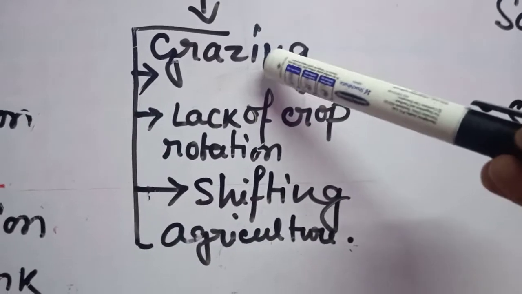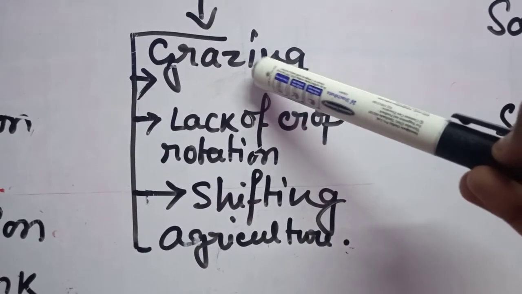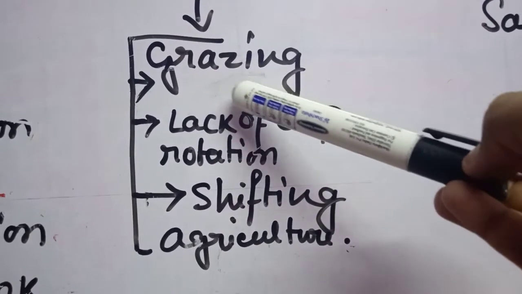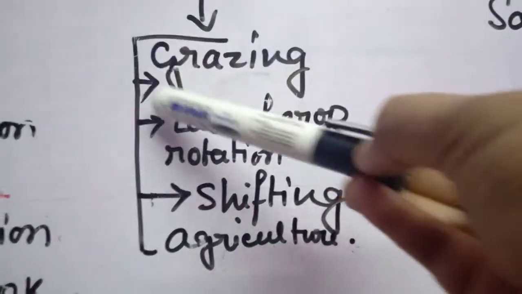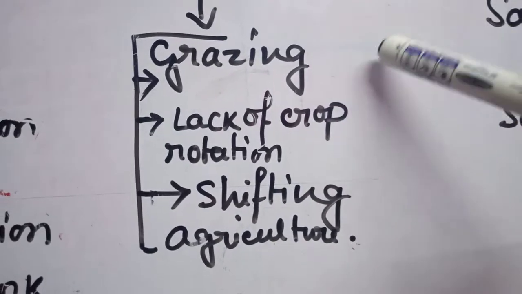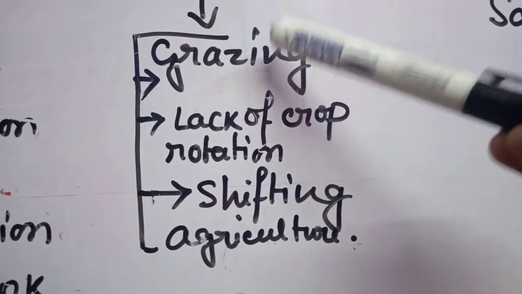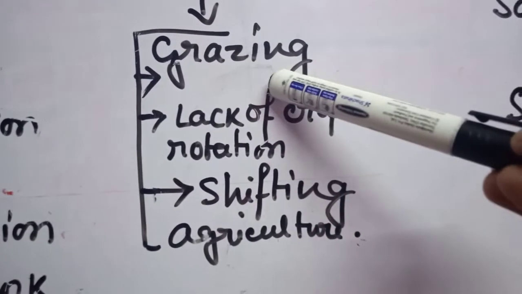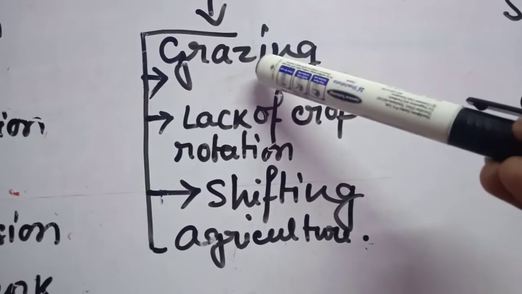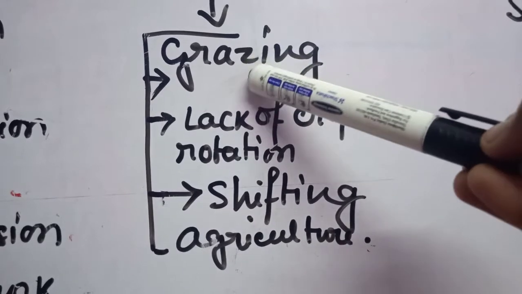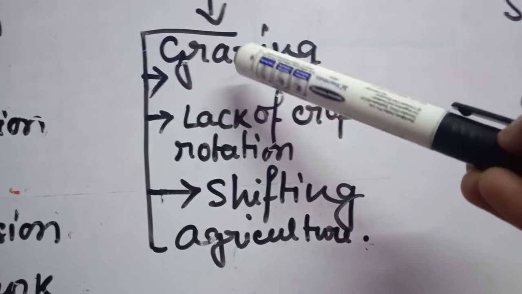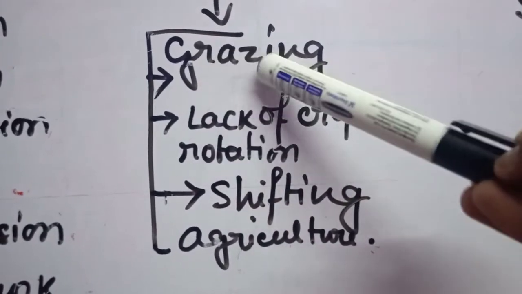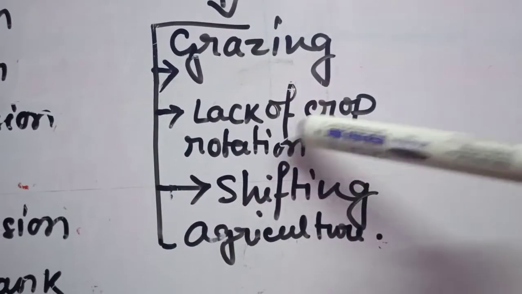Do you know, in the hilly areas and the valley areas, due to grazing a large amount of soil is eroded every year. And it is important to note that it's not only domestic animals; sometimes we have seen pastoral groups or nomads graze their cattle in pasture areas, and by them also soil can be eroded. Next, lack of crop rotation.